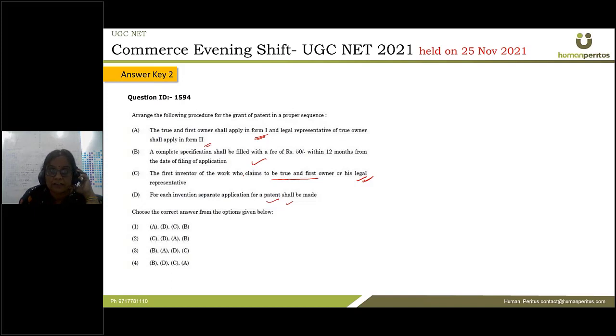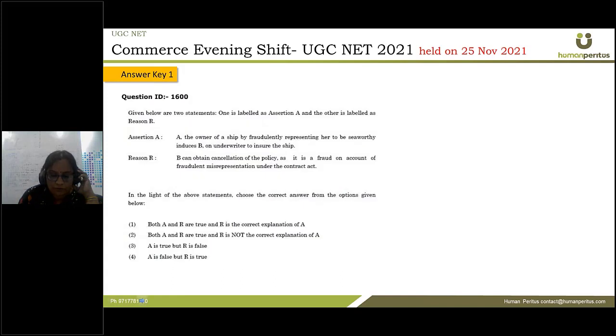A complete specification has to be filed in the form with a fee of ₹50 within 12 months. So how much is the time period? Within 12 months from the date of filing of the application. Okay, so this is the procedure, how it proceeds. So this one first, second, and then third, and then fourth. CDAB. So the correct option to this answer is 2.